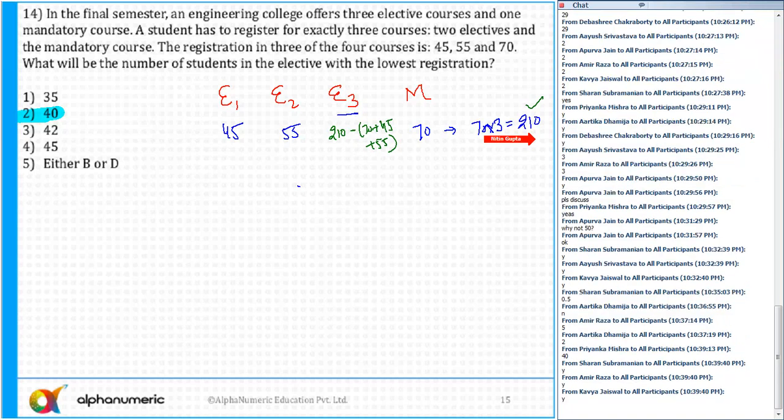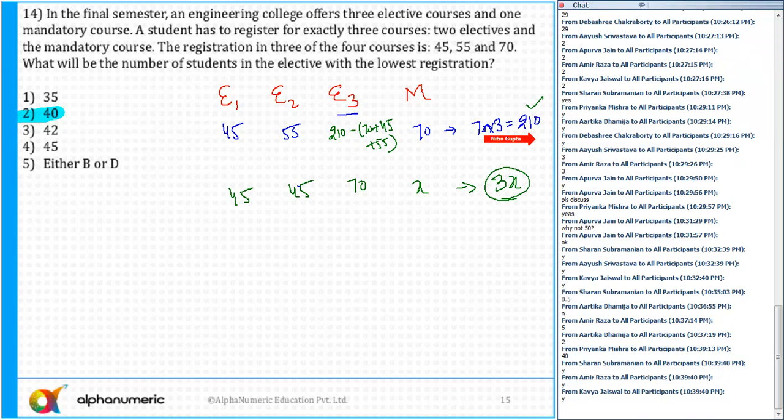Yes. There can be one more possibility, as some of you had marked, like Amir has marked option 5, 45 is also possible. Let's say it is 45 in one elective, 55 in one elective, 70 in another, and the number of students in the mandatory course is X. So the total number of courses is 3X.